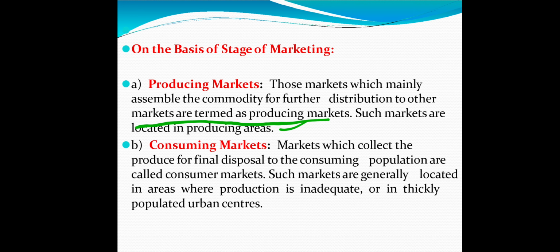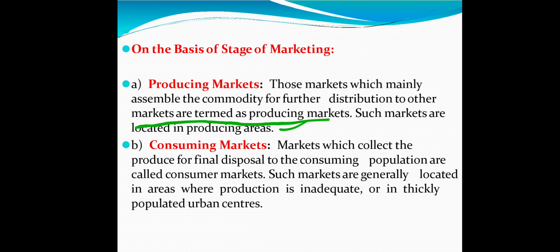A market which is located in a production area is called a producing market. In a producing market, the products are assembled for distribution to other markets. This means the main aim of this market is not selling a product to the consumer or for consumption of those products. The main motto behind the producing market is to buy a commodity for further processing or further distribution. It is not for direct selling or consumption by the consumer. Then we can call it a producing market.